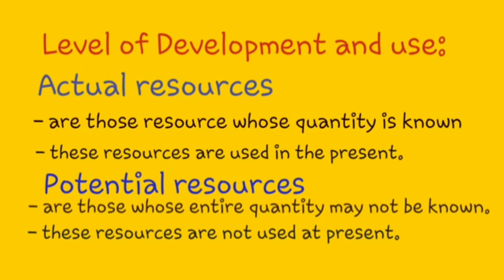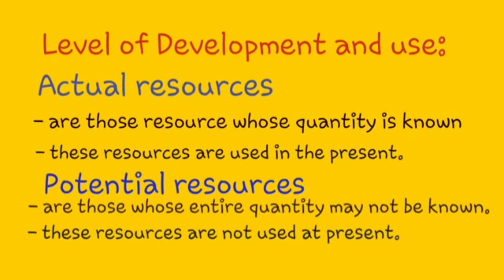For example, uranium is found in Ladakh. This is an example of a potential resource. It cannot be used because we do not have technology advanced enough to easily utilize it, but for sure it will be used in the future.